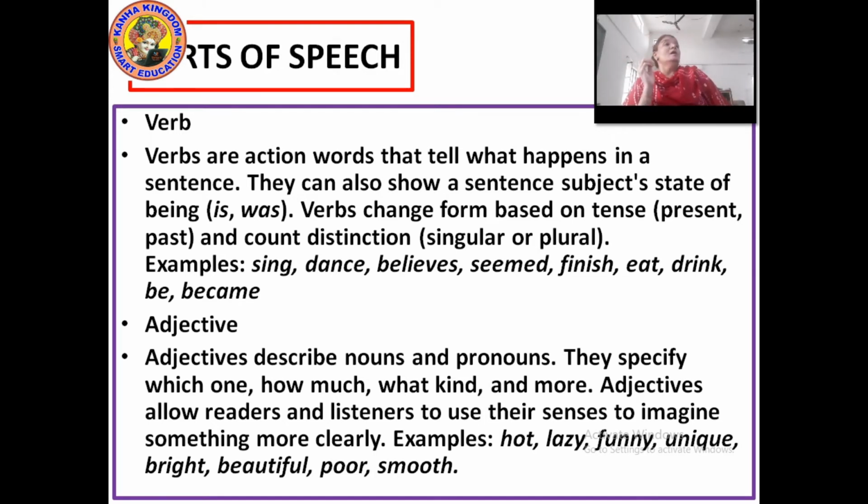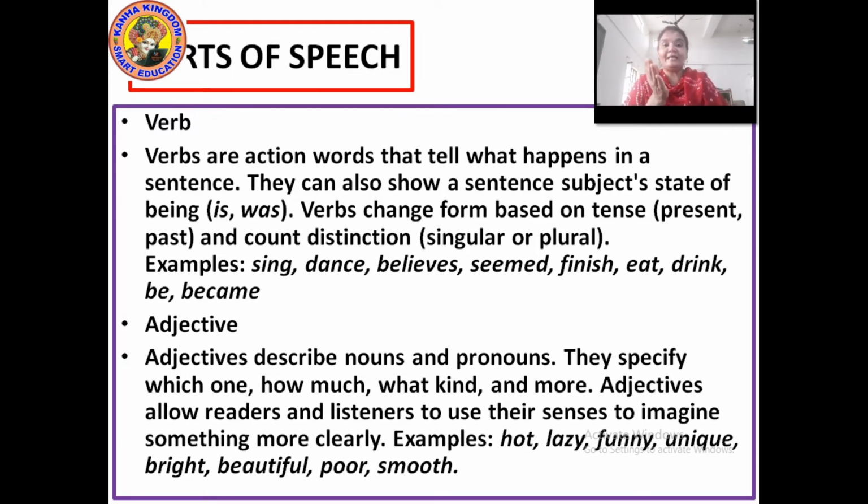Okay, so verbs change based on tense. Now in a sentence, when there is a verb, it changes. Verbs are of three forms: first form, second form, third form. Right? Verbs are of three forms. So these three forms change as per the tense the sentence is based on. If the sentence is based on present tense, then the verb will be used in the present form. If the sentence is based on past tense, then the verb will be used in the past form.